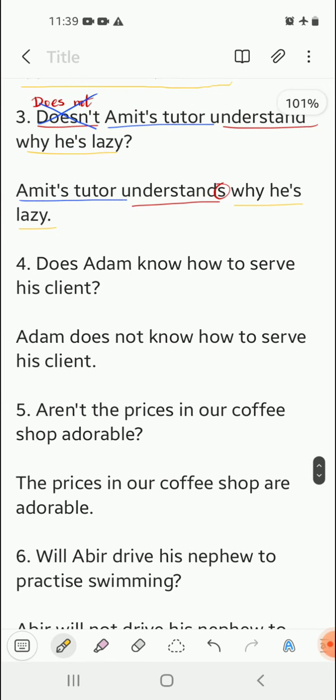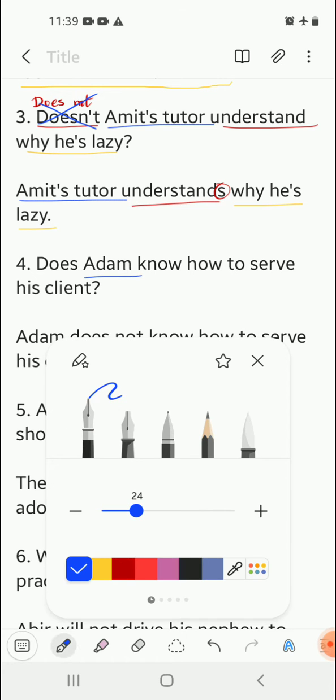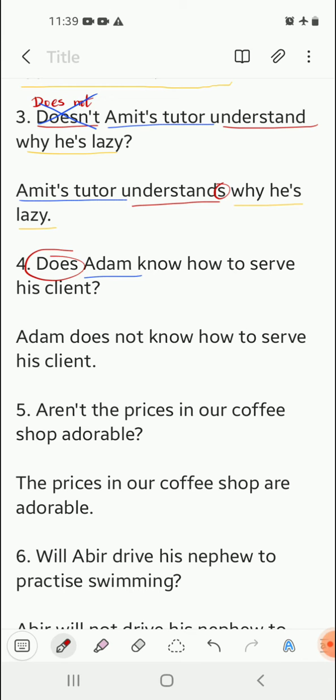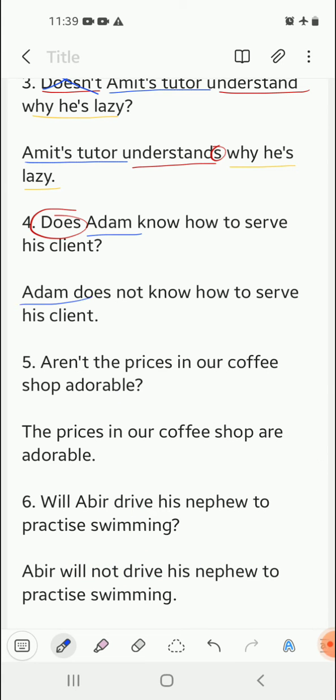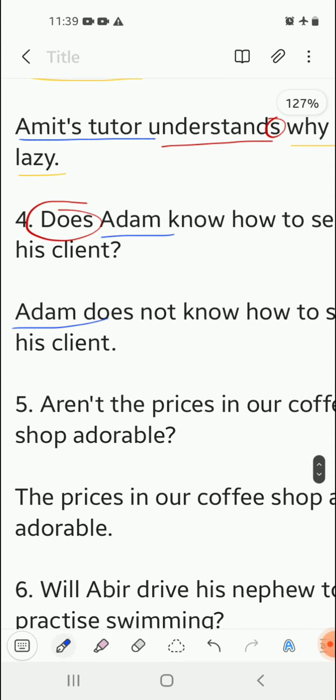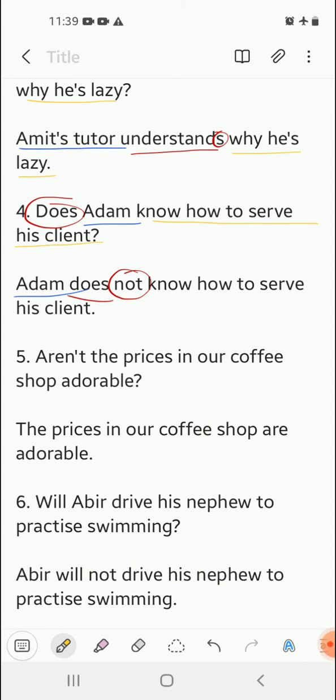Moving on. Number 4. Does Adam know how to serve his client? Again, the sentence starts with does, the subject of the sentence is Adam, and it's a positive sentence, which means you have to add a not in the sentence. So first begin the sentence with the subject, that is Adam. Then we are going to write does. After that, we are going to add a not in order to make it a negative sentence, and the rest part of the sentence remains the same. Know how to serve his client.